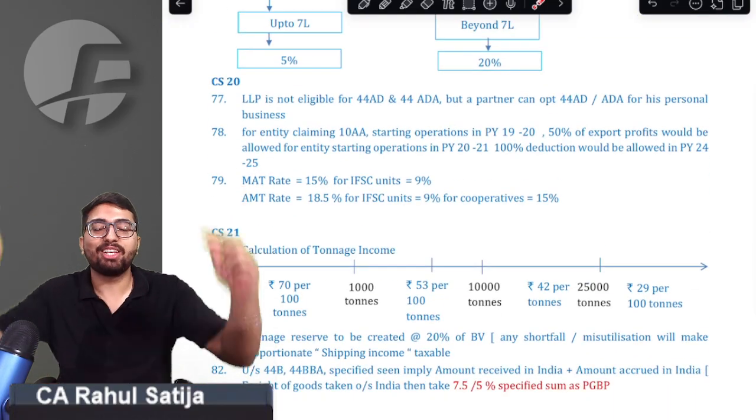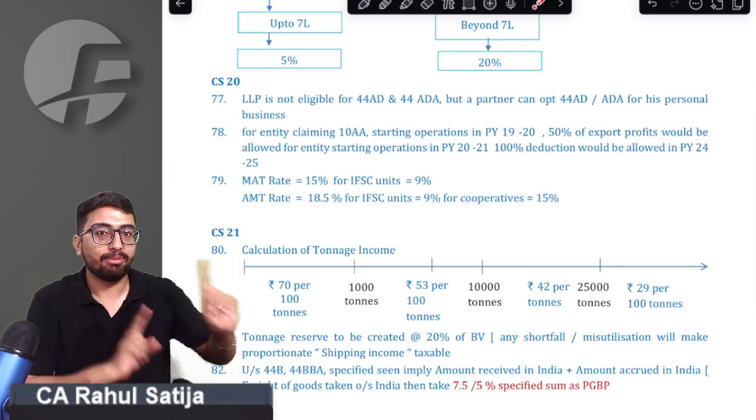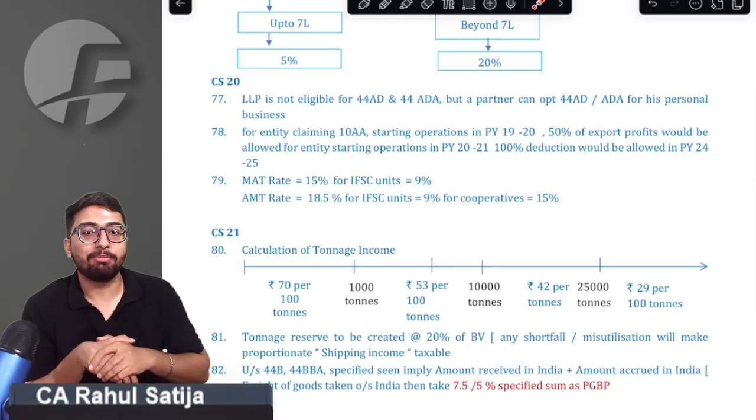Later on, we have the MAT rate. Can you all repeat the MAT rate after me? If any company is liable for MAT, 15% will be the MAT rate. If such a company is located in IFSC, then the MAT rate would be 9%.